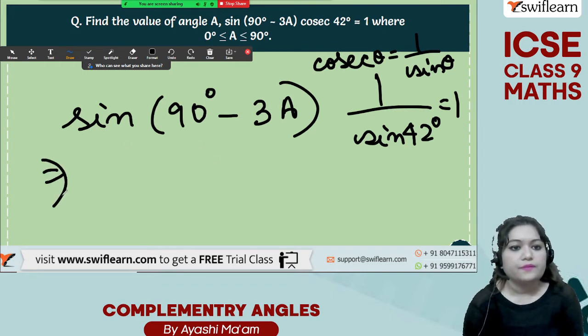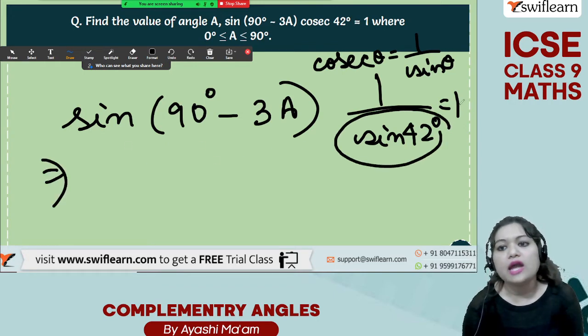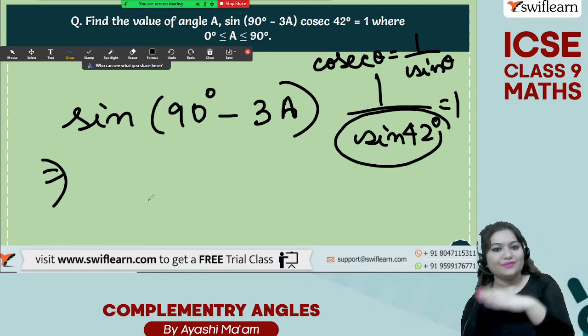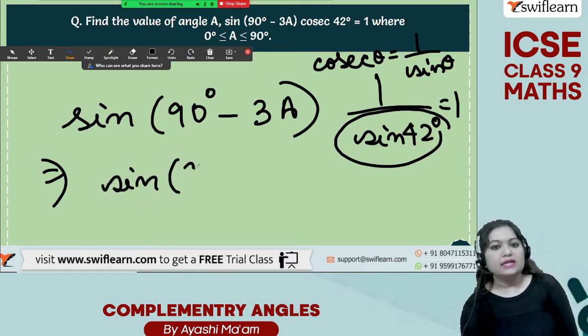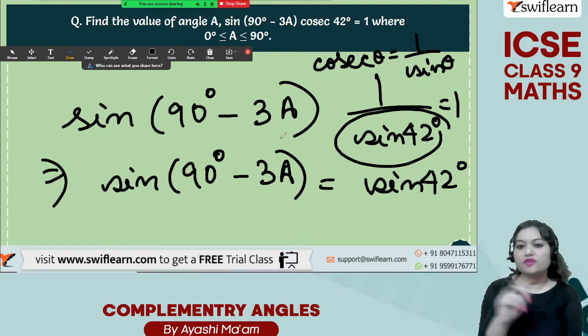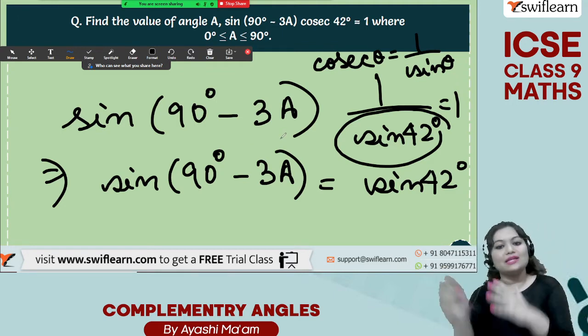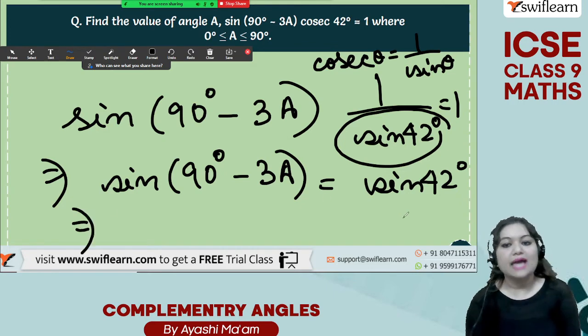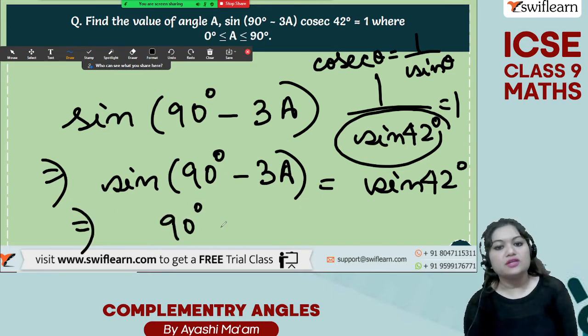Now see, this sine 42 degree can now go to the right hand side, right? So sine of 90 degree minus 3A is equal to sine 42 degree, because this is division, and we know that whenever we have a division and we are changing the sides, then it goes to the other side, and sine will cancel each other. So 90 degree minus 3A is equal to 42 degree.